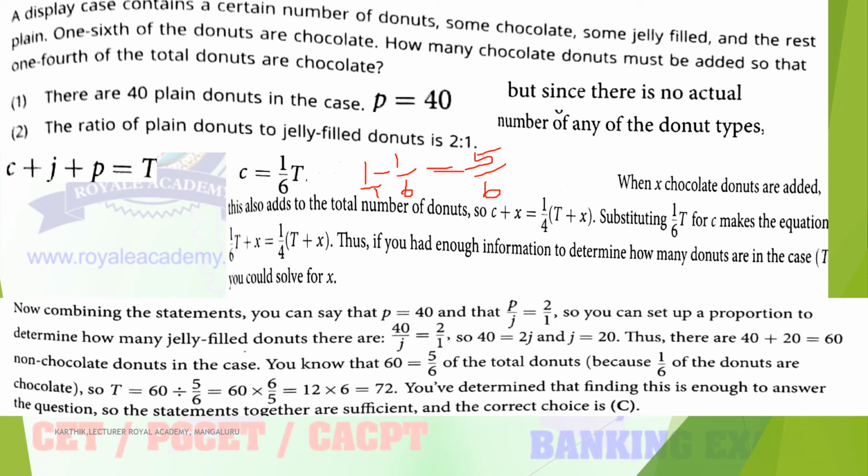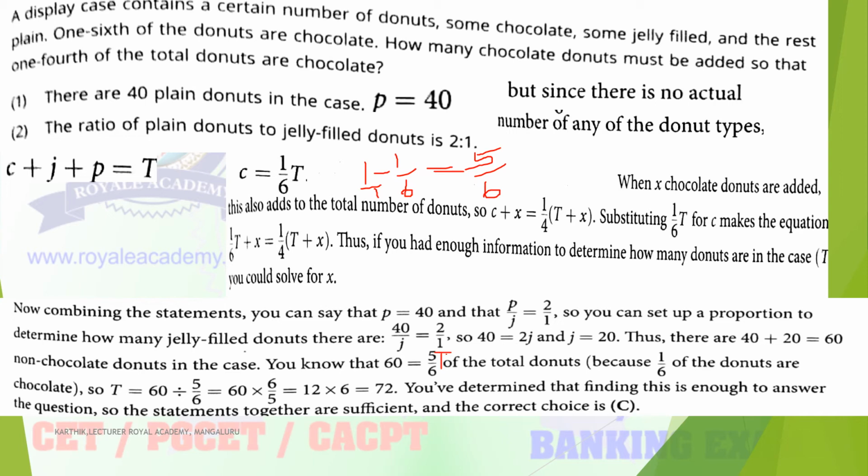Okay, this is non-chocolate donuts. So that is nothing but 5/6 of T, which is equal to 60, since 60 is the total of non-chocolate. Why? Because here chocolate is not included, so that is 5 divided by 6 into T. So how much is T?